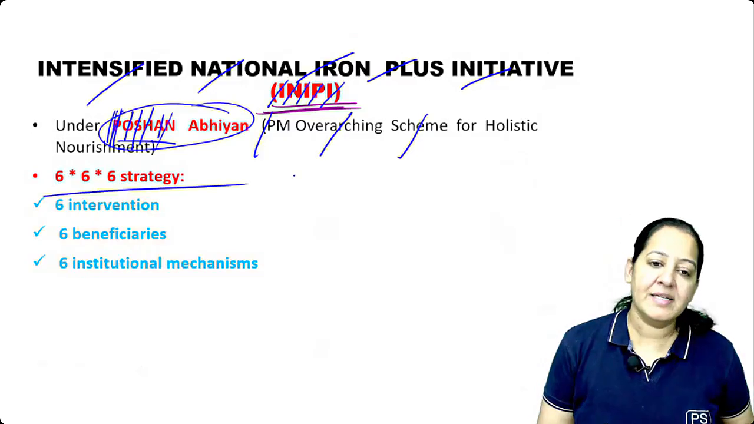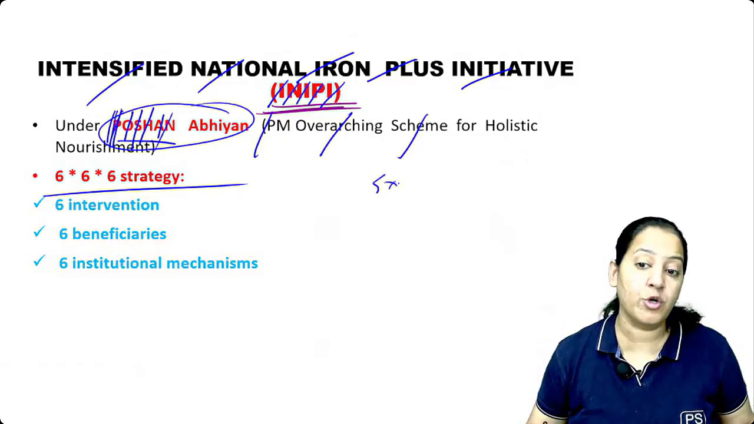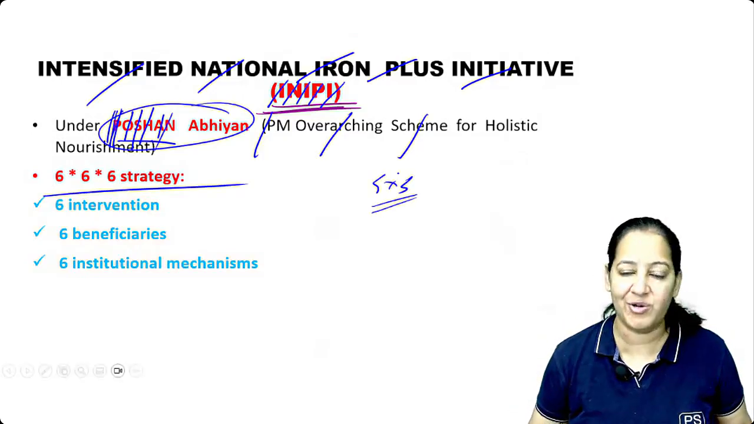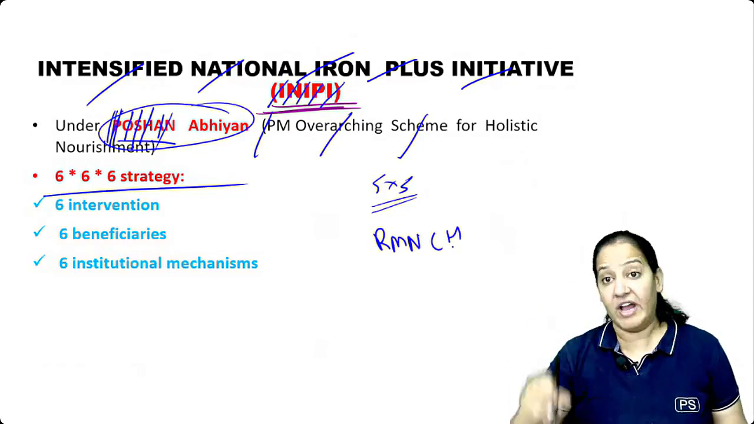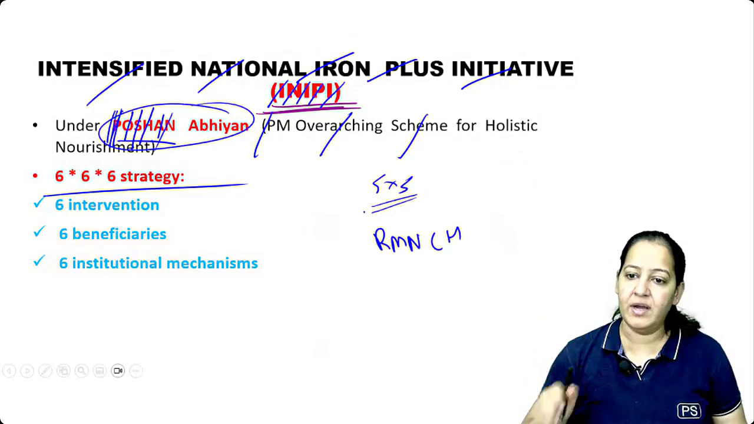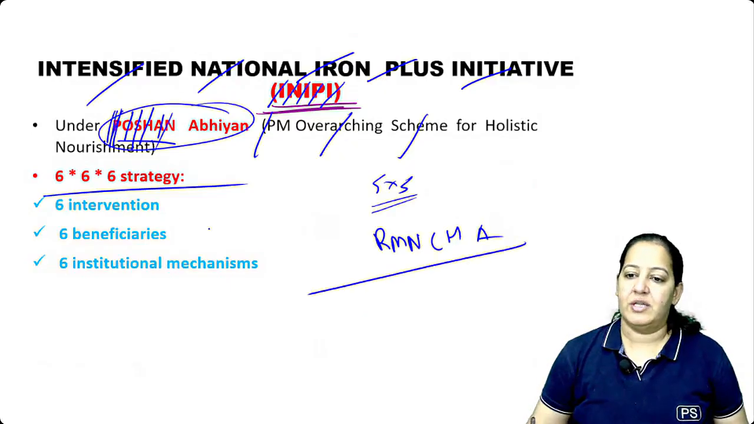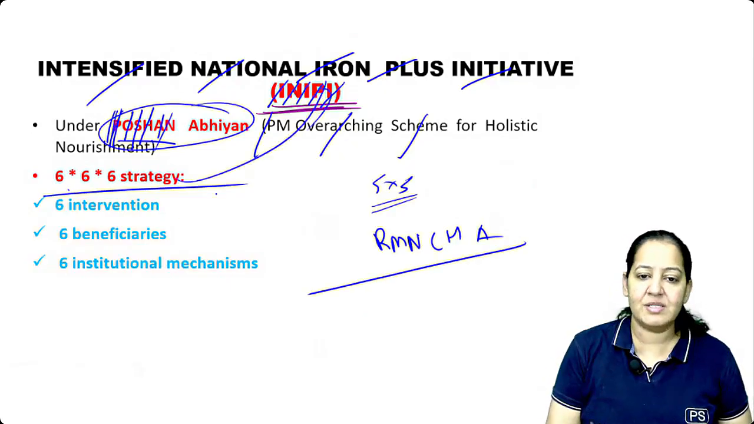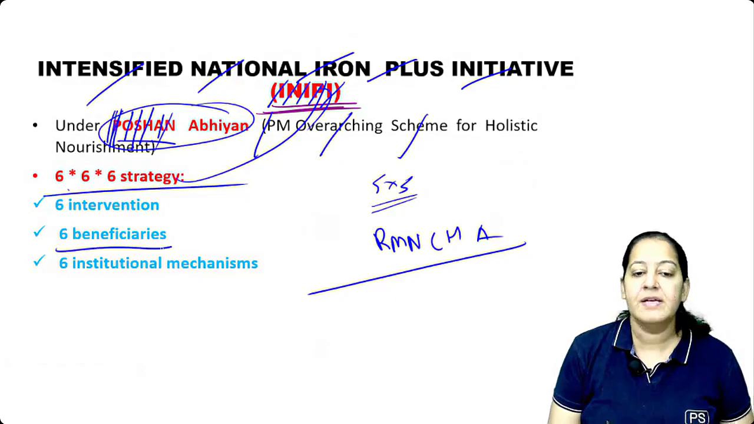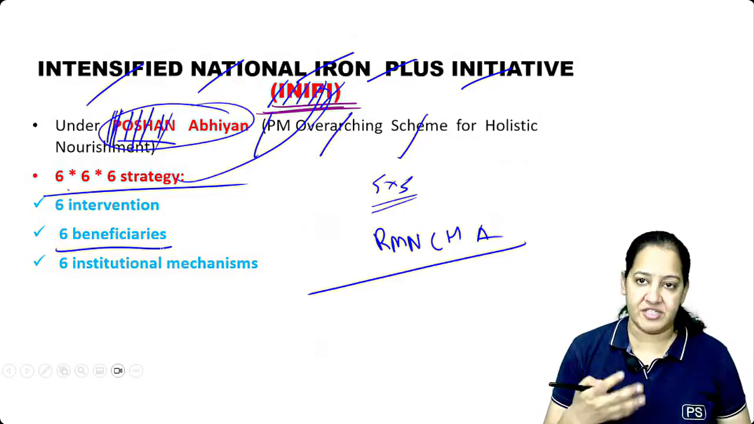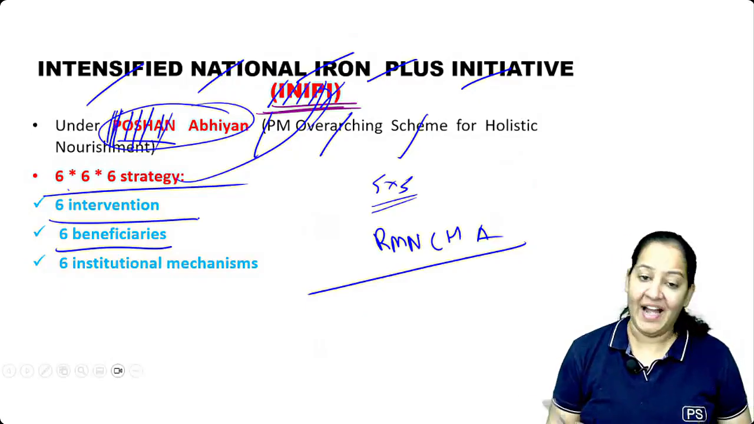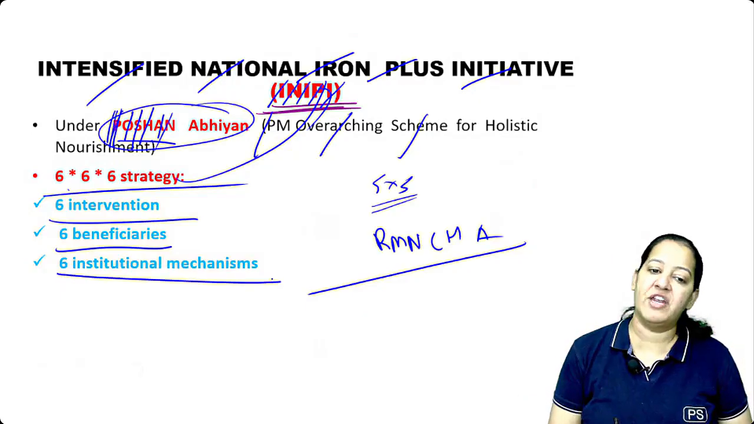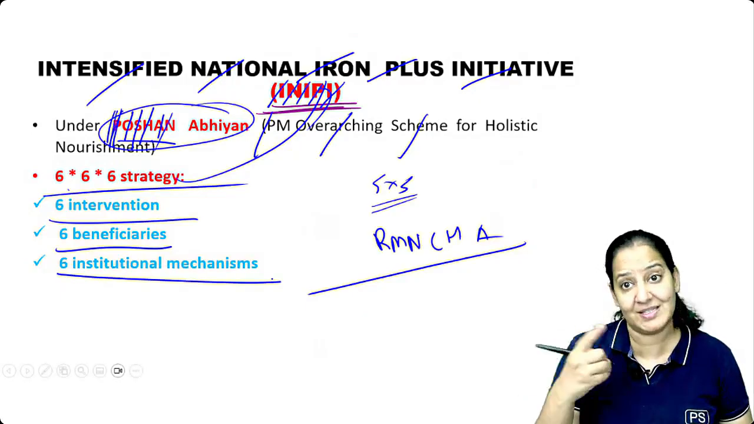It is the 6 into 6 into 6 strategy. I have already taught you what the 5 into 5 strategy is. It was RMNCH, the 5 into 5, with 5 beneficiaries. And 6 into 6 into 6 is INIPI. There are 6 beneficiaries. To these 6 beneficiaries, we will give 6 interventions, and we will also give 6 institutional mechanisms. That is 6 into 6 into 6.